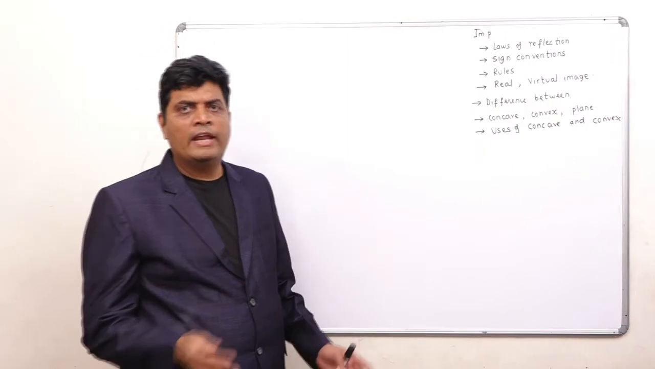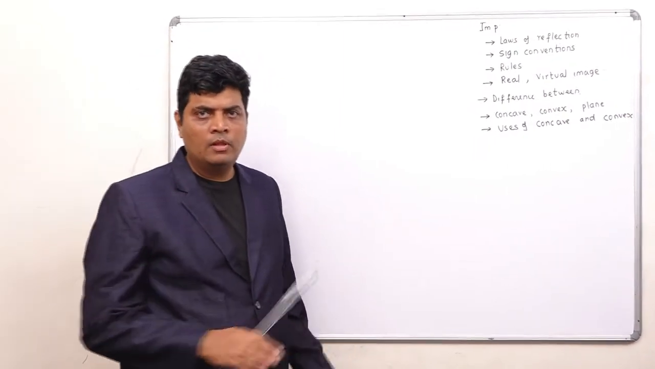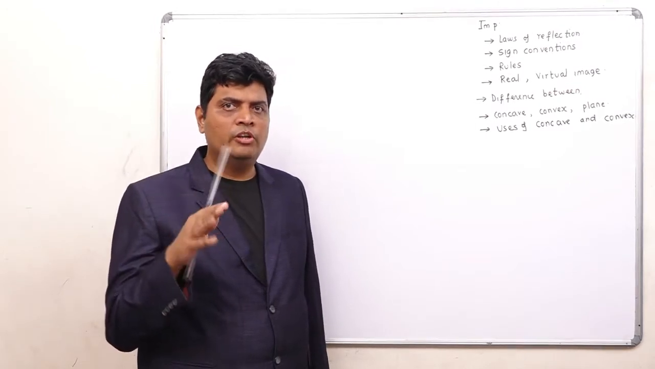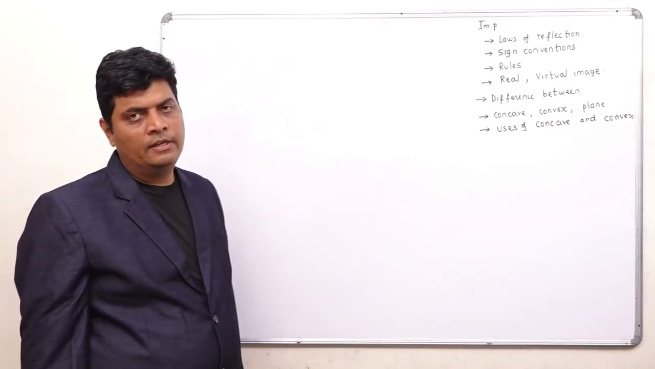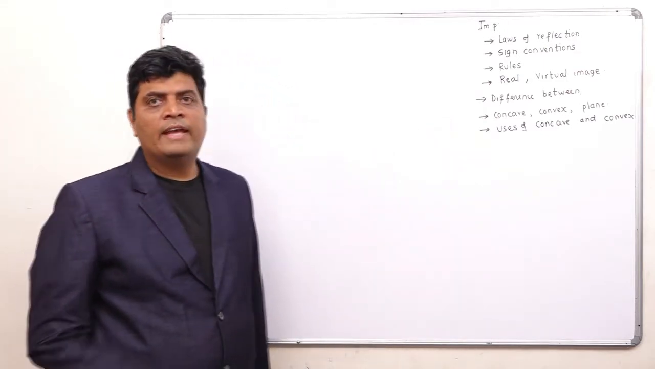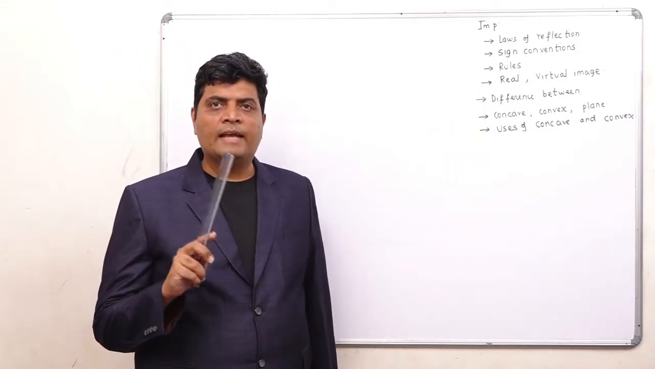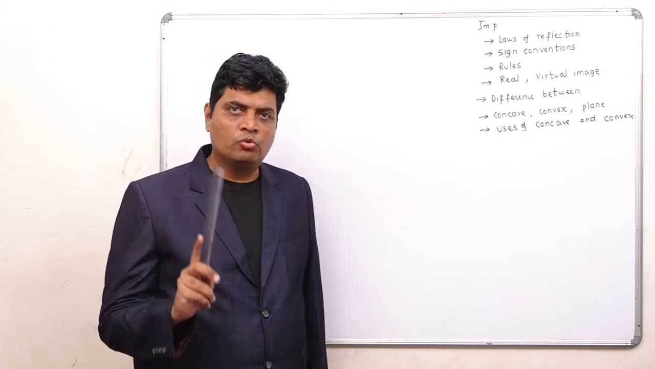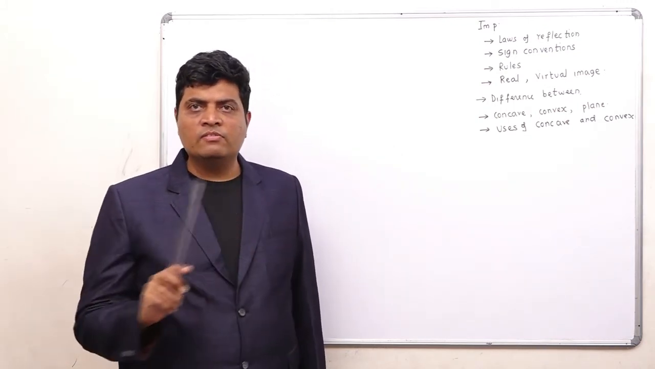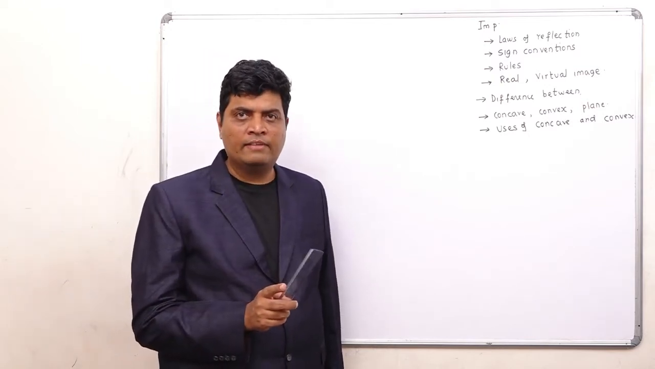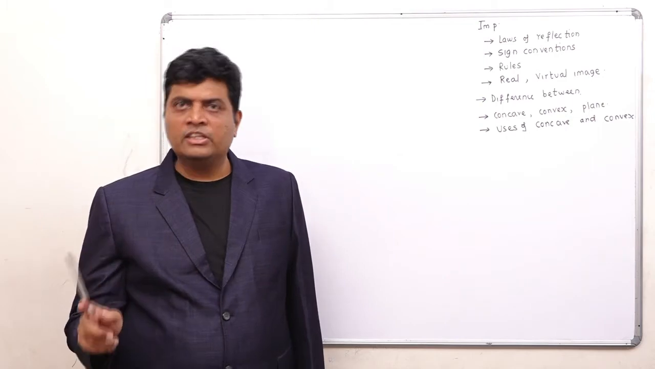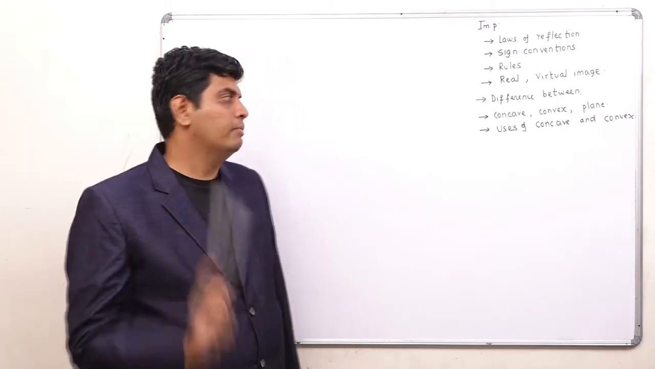Objects to the left of the pole are negative, right of the pole positive, above the principal axis positive, below the principal axis negative. Rules: when the incident ray is parallel to the principal axis, the reflected ray passes through the focus. If the incident ray passes through the focus, the reflected ray is parallel to the principal axis. If the incident ray passes through the center of curvature, the reflected ray traces the same path.